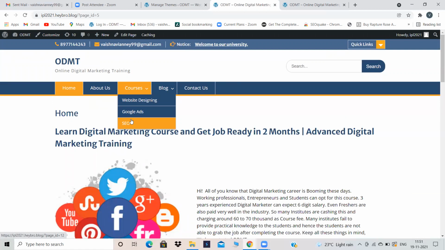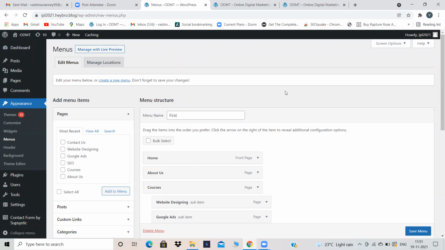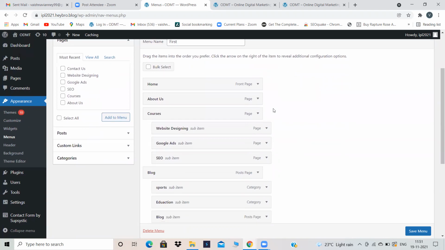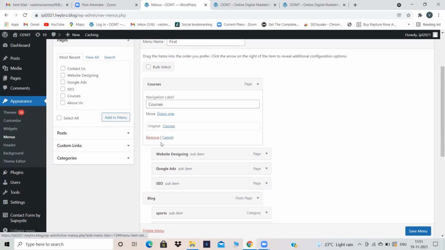How to do it? We need to go to the menu option and we should delete about us, contact us, and pages related to digital marketing. Okay. Is that right? Should I do that? Why should I delete all these pages? Homepage, about us, courses, website designing, and all. Because it's related to digital marketing. So I need to delete all the pages. Home, about us, courses, all the courses I should delete.